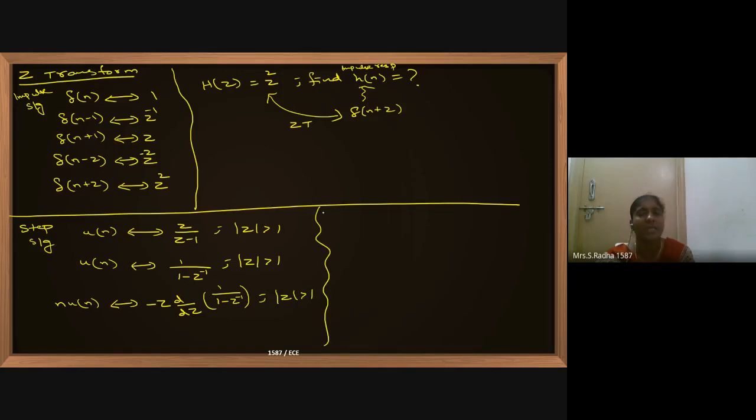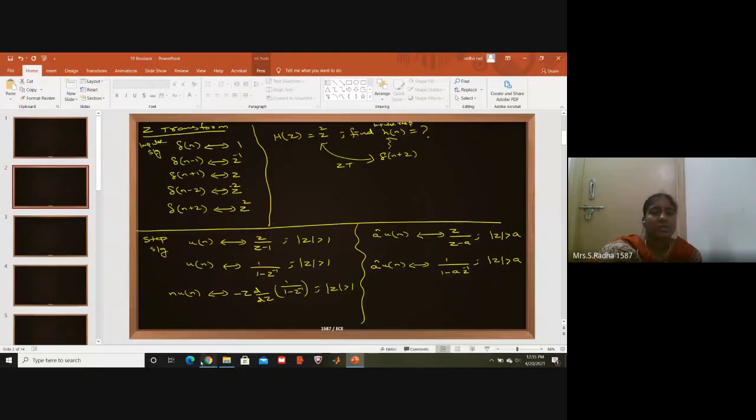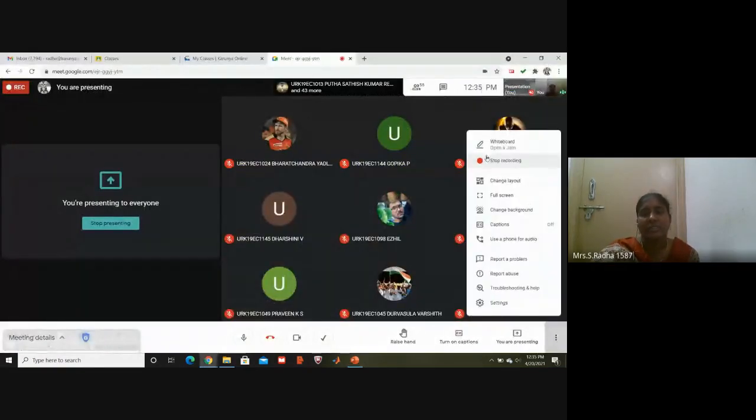If you have the other thing, a power n u of n, then generally we write it as z by z minus a, and ROC is mod z greater than a, and the same can also be written as 1 by 1 minus a into z inverse. Divide numerator and denominator with z, we will be getting this. These are a few things in Z transform.